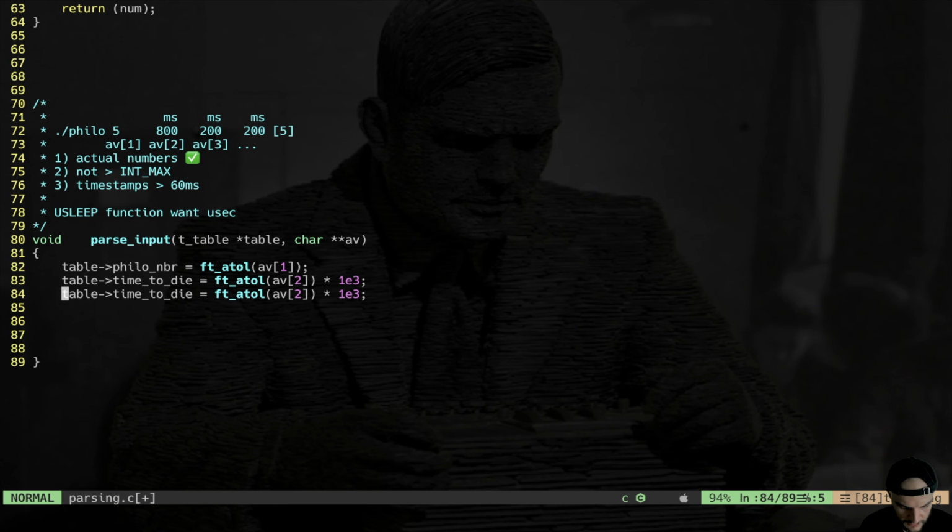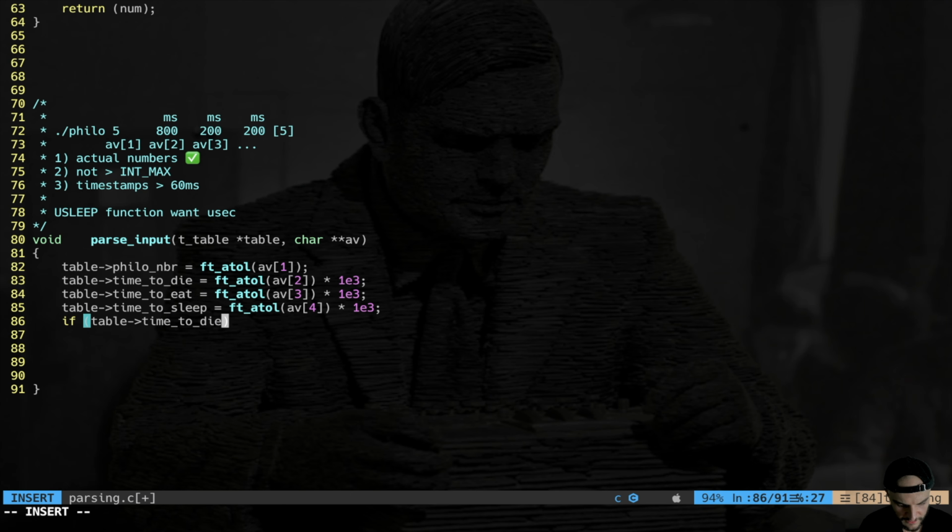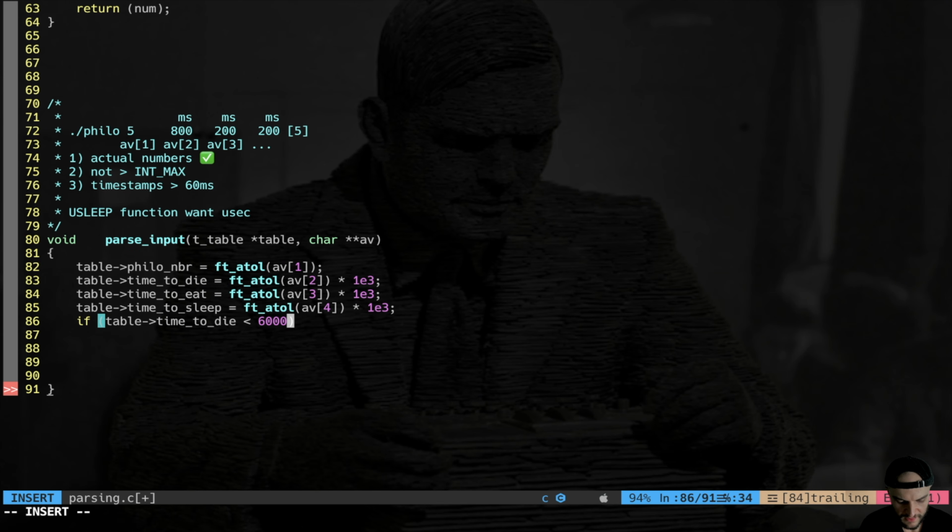I do the same also for the other values, time to die, time to eat, and time to sleep. So argument vector in position 3, argument vector in position 4, all already converted. Then I have to make a check for 60 milliseconds. So I do if table time to die is minor than what? 60 milliseconds. You can write 60 and then convert to microseconds with 3 zeros, or you can do 6e4.